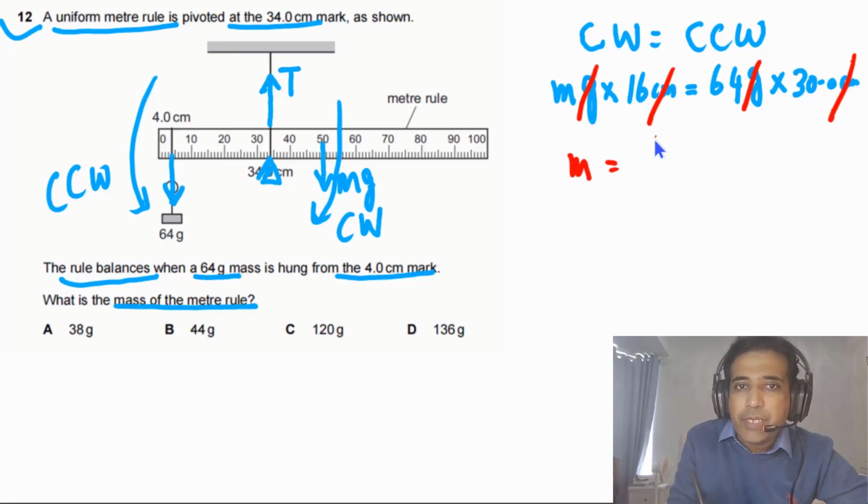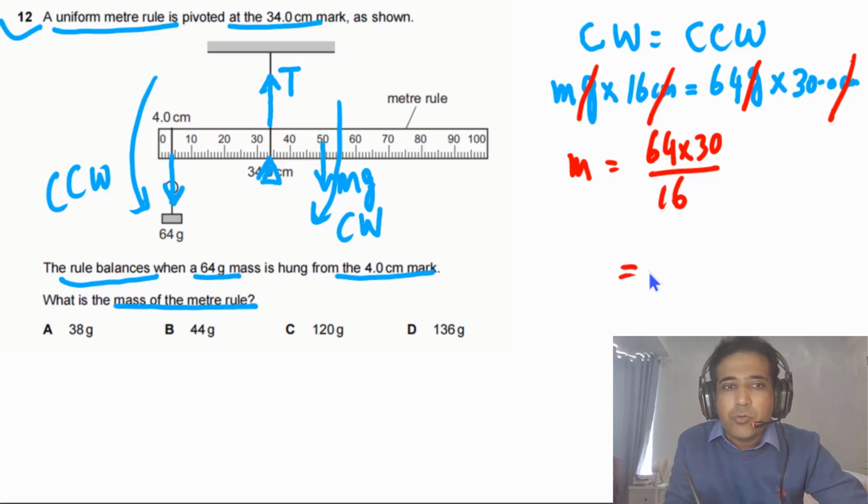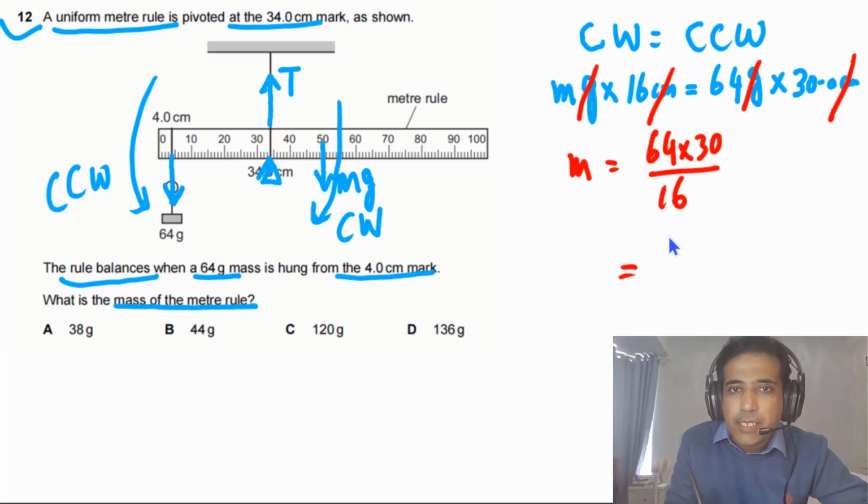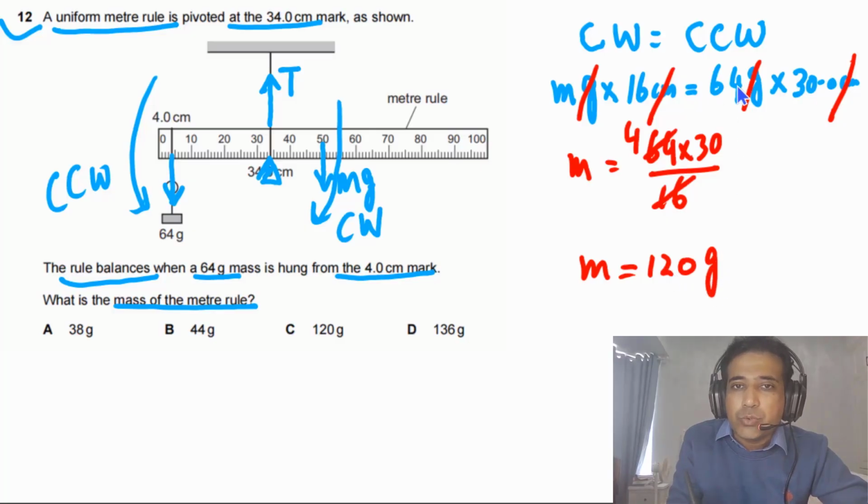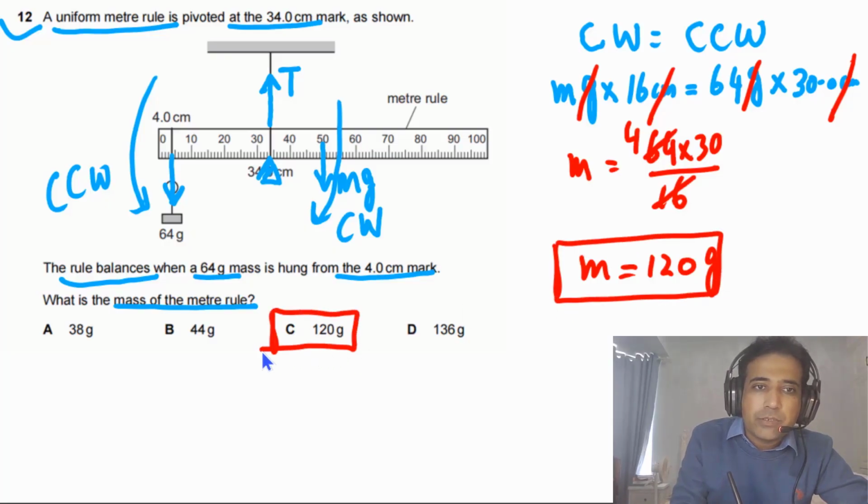So we have m equal to 64 times 30 divided by 16. If we solve this, our final answer has to be equal to 120, because if we divide 64 by 16, we get 4, and if we multiply, we get 120. And the mass has to be in grams because the unit we're using for this mass is grams. So the answer for this question is 120. So the answer for this question is C.